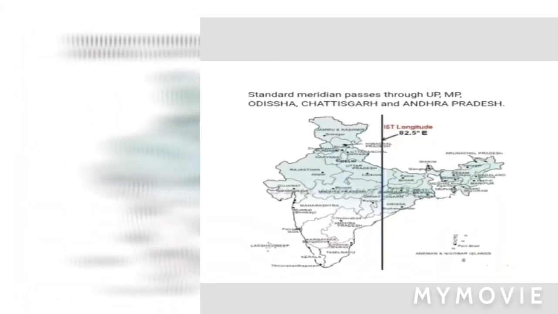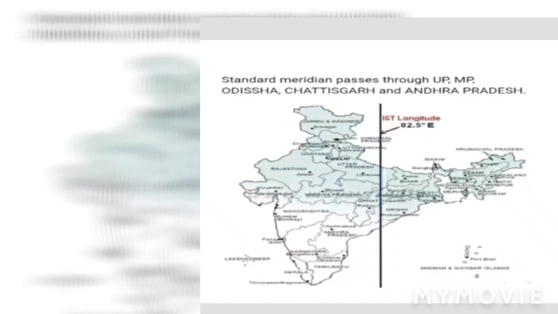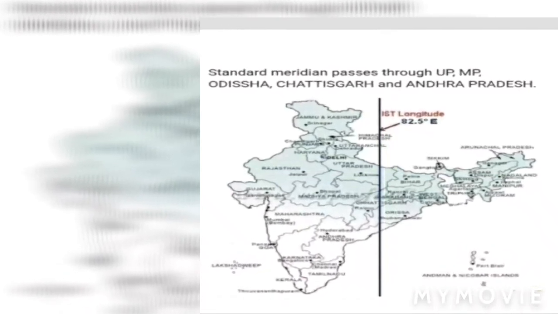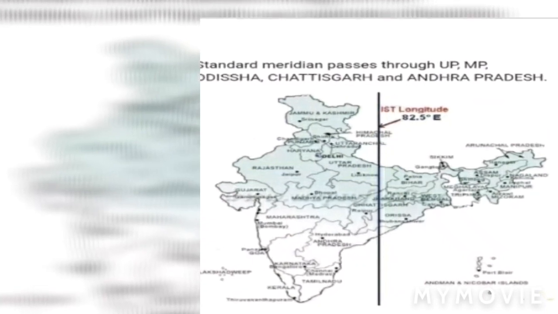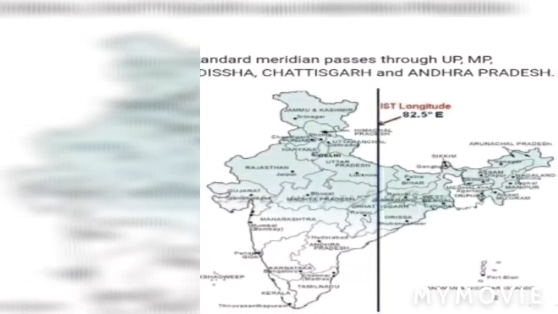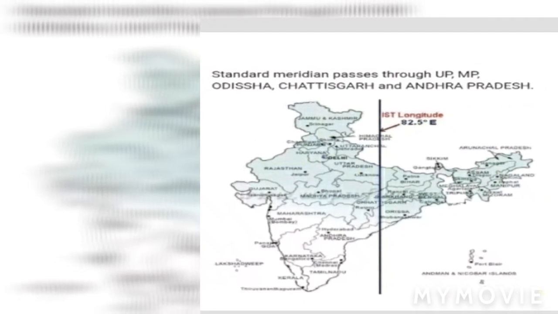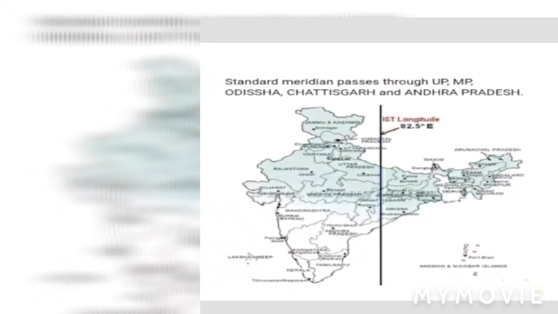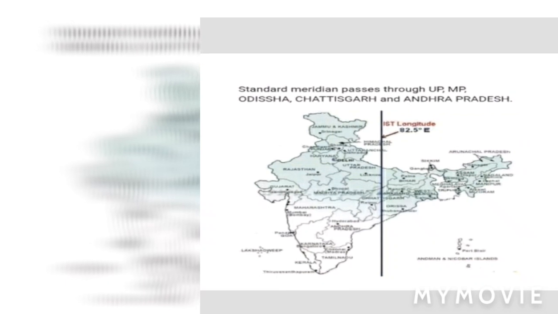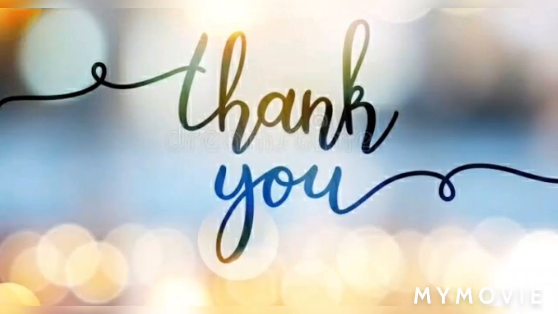To avoid this confusion, a standard meridian at 82.5 degrees east has been selected. This standard meridian passes through Mirzapur in Uttar Pradesh. Hence, time along the standard meridian of India at 82.5 degrees east passing through Mirzapur in Uttar Pradesh is taken as the standard time for the whole country, which is also known as IST, Indian Standard Time.